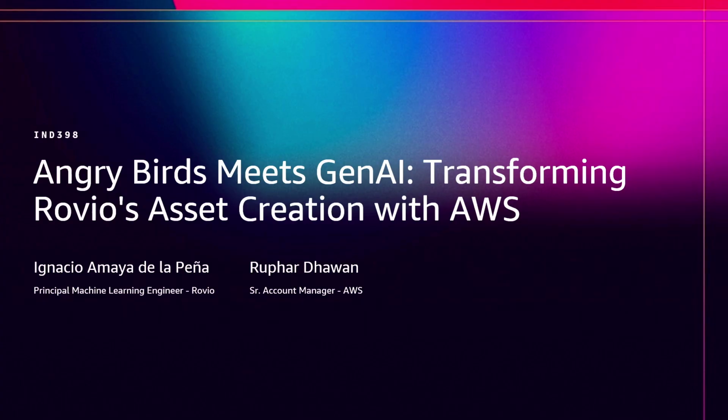And today we are going to be talking about Angry Birds and how they're using GenAI. So how many of you are trying to integrate AI into your game development process? Are you finding it difficult to balance creative control with production efficiency?